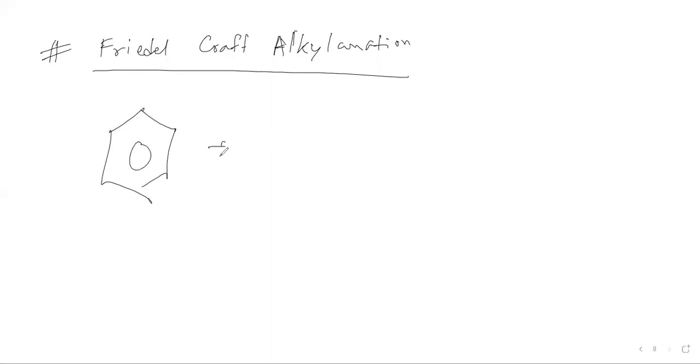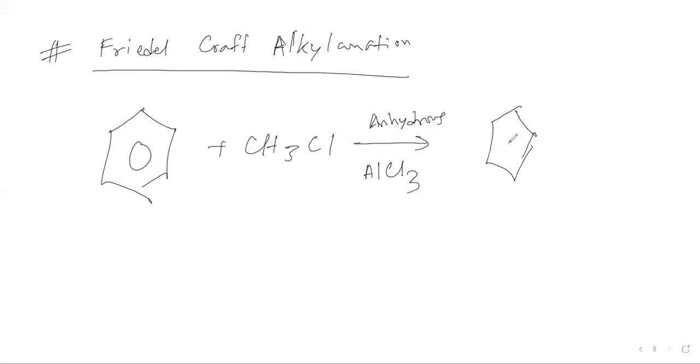So this is the benzene ring, and we will be reacting it with a haloalkane. The condition will be anhydrous, with AlCl3 as the catalyst, and we will be left with this product where CH3, the alkyl group, is attached. That's why it's known as alkylation. The alkyl group is added to the benzene.